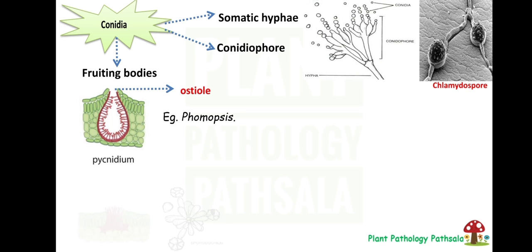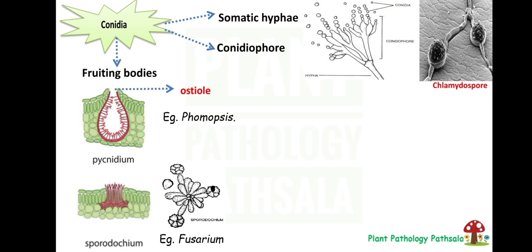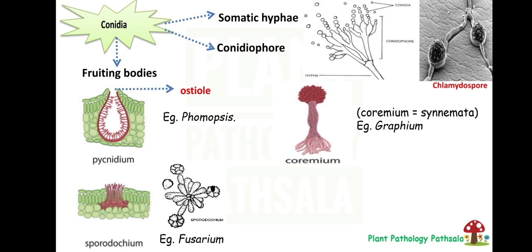Then second one is sporodochium. This is a cushion-shaped structure, that is, from a central point, all the conidiophores arise and produce the conidia. In this image, you can see this is the central point and all the conidiophores are arising from this central point. An example is Fusarium species. Then the third one is coremium or synnemata. This is a type of fruiting body formed in Graphium species. It is just like a feather duster, with a long handle and a bunch on the top.